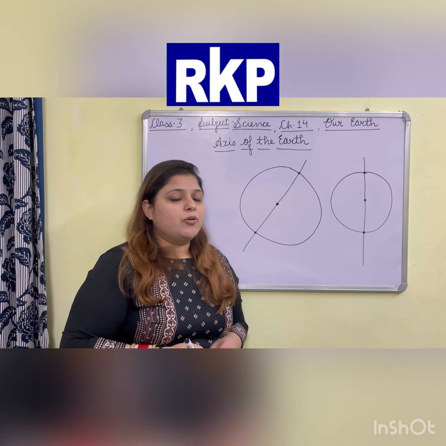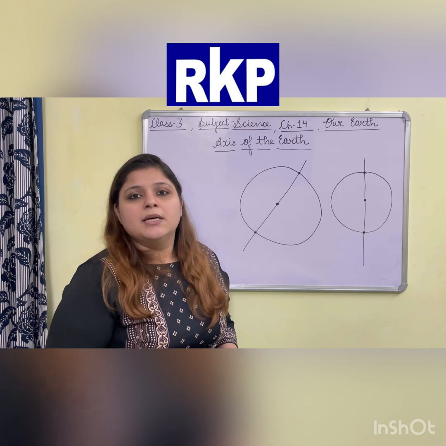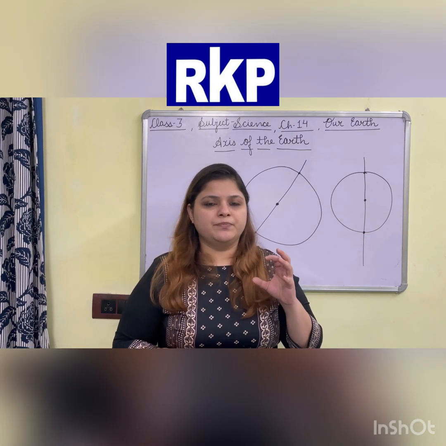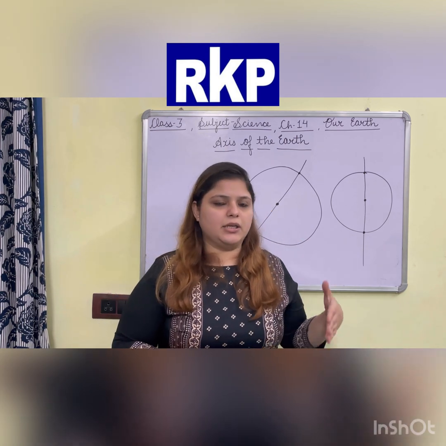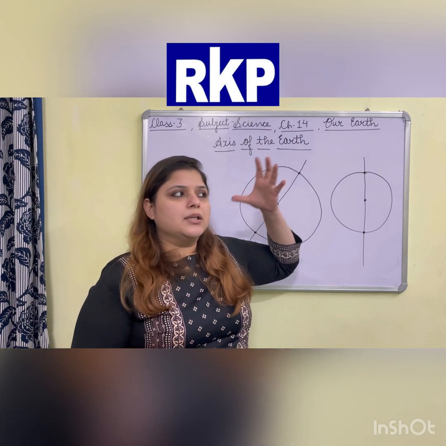But if we talk about the earth, it is a planet. We cannot make any line on it, and there is no line passing through the center of the earth. But we can imagine how the earth is placed.